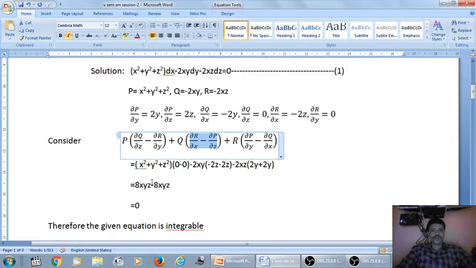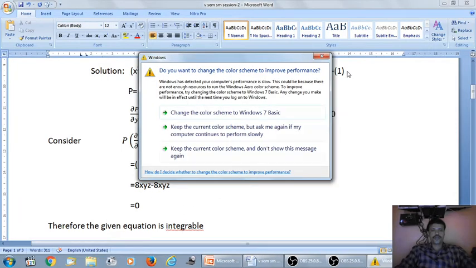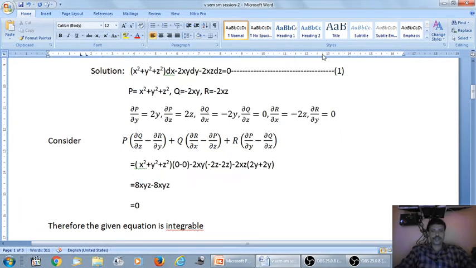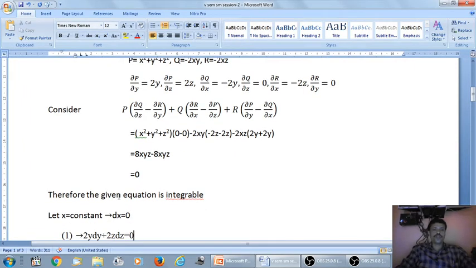Now 0 into something will be 0. Minus 2z minus 2z is minus 4z, minus 4z into minus 2xy gives plus 8xyz. And then minus 2xz into 4y, that is minus 8xyz. Now the positive 8xyz and negative 8xyz get cancelled. The value will be 0, and therefore the given equation is integrable.